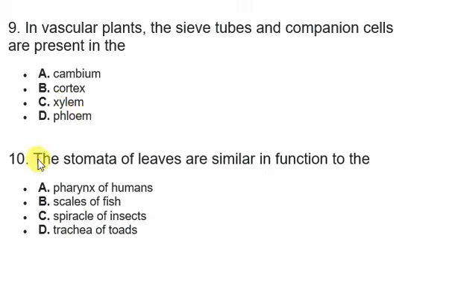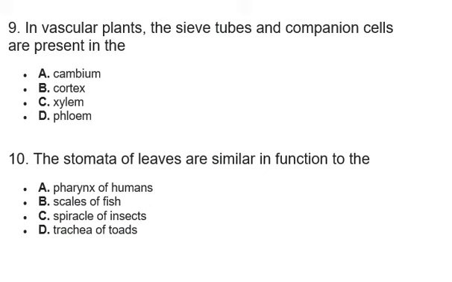Now the next question, question number 10. The stomata of leaves are similar in function to the dash. A. Pharynx of humans, B. Scales of fish, C. Spiracle of insects, D. Trachea of toads. Let's start from the first option.